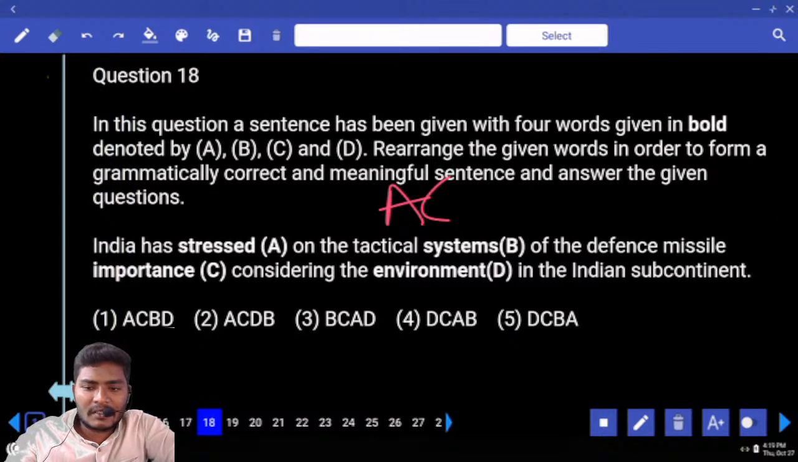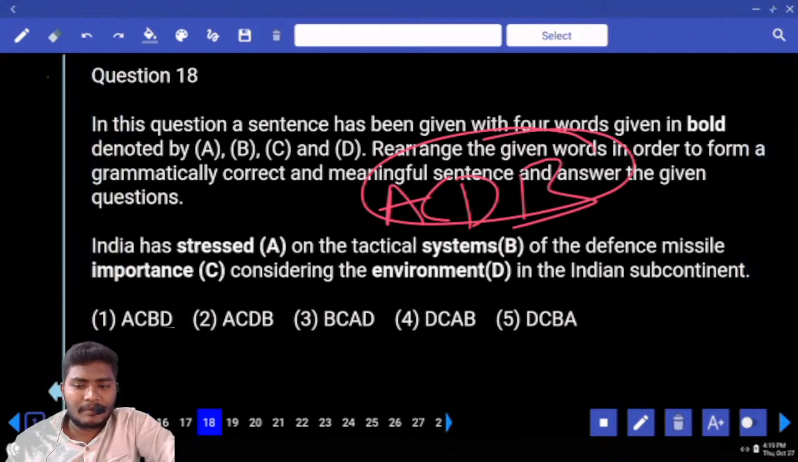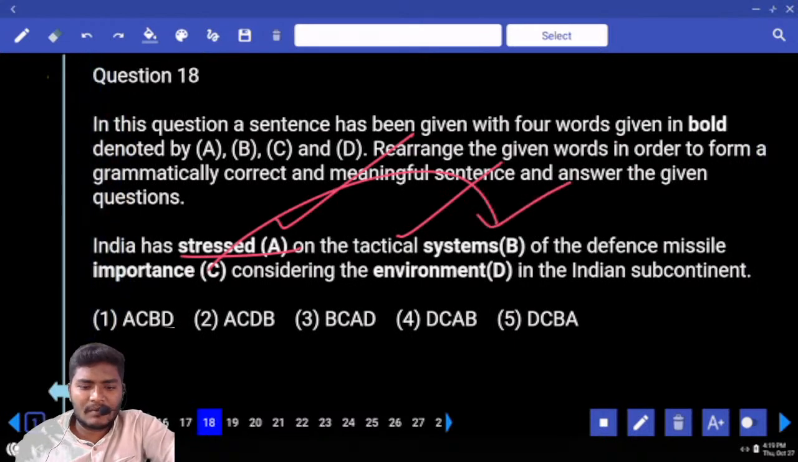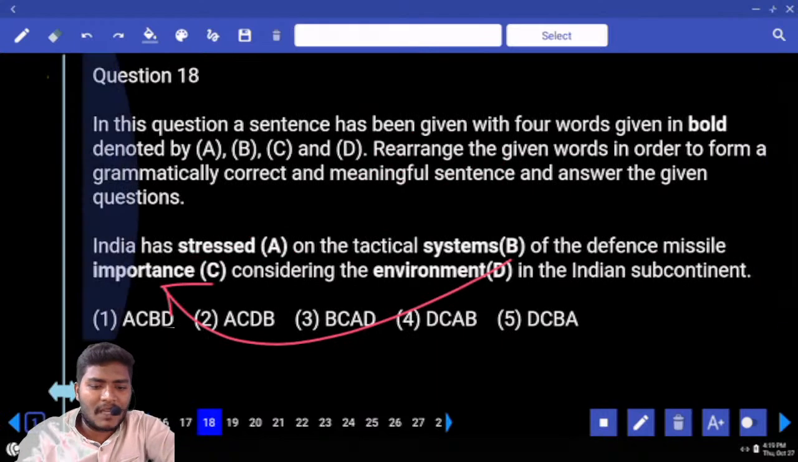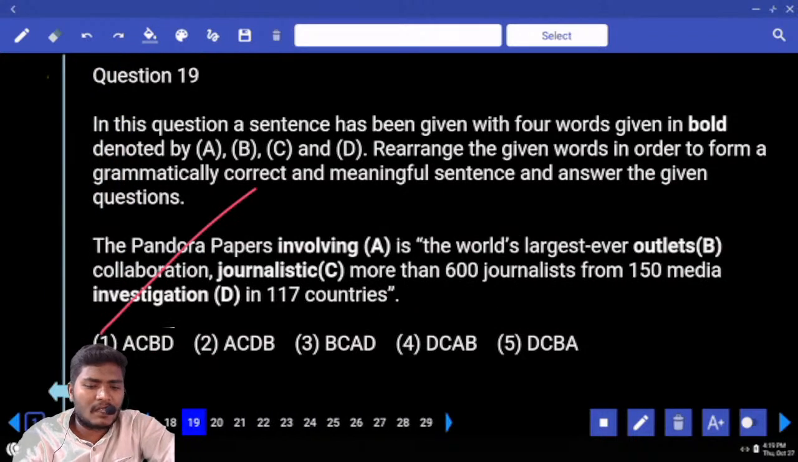And in the third case, ACDB. Okay, ACDB comes with which case here? ACDB or ACBD? A in the first case, tactical importance, that is C. Next, what is the next one here? B must be there, that is in the third case. Next one, environment, that is the fourth case. You can go with the first one. Next, 19.